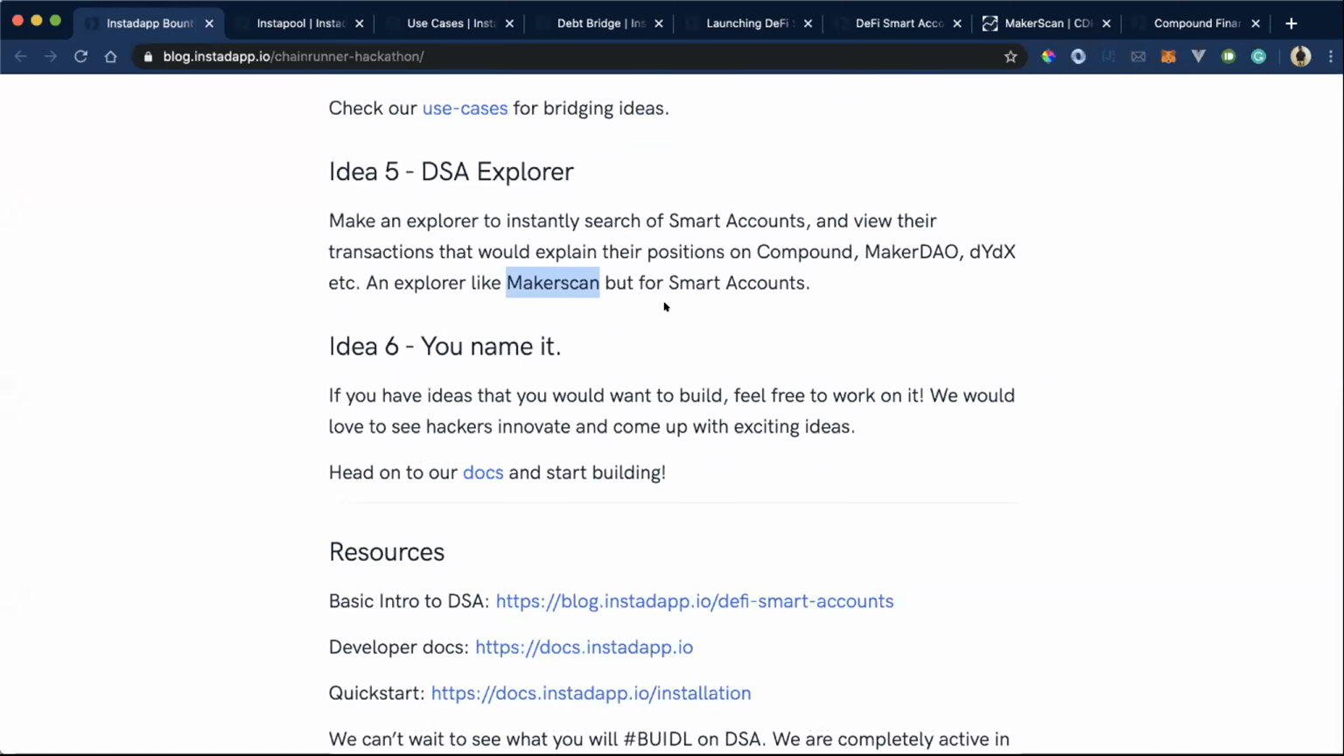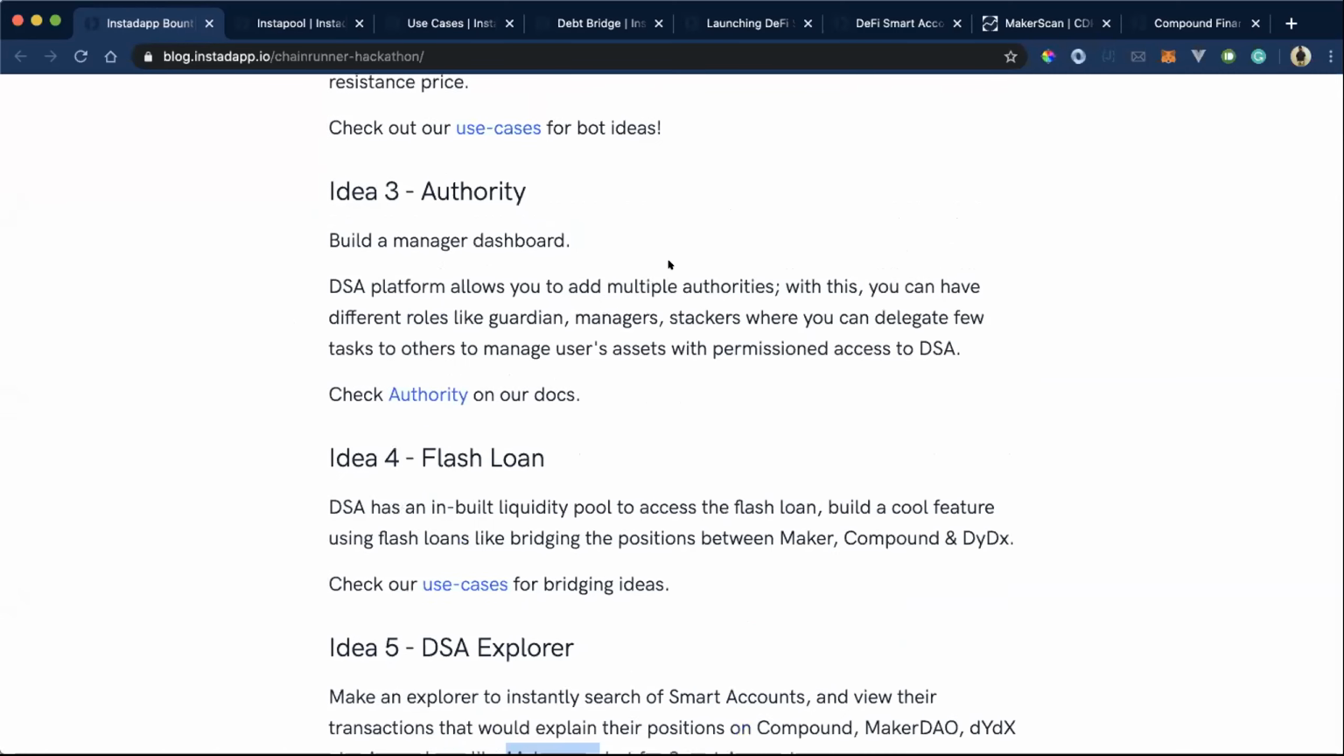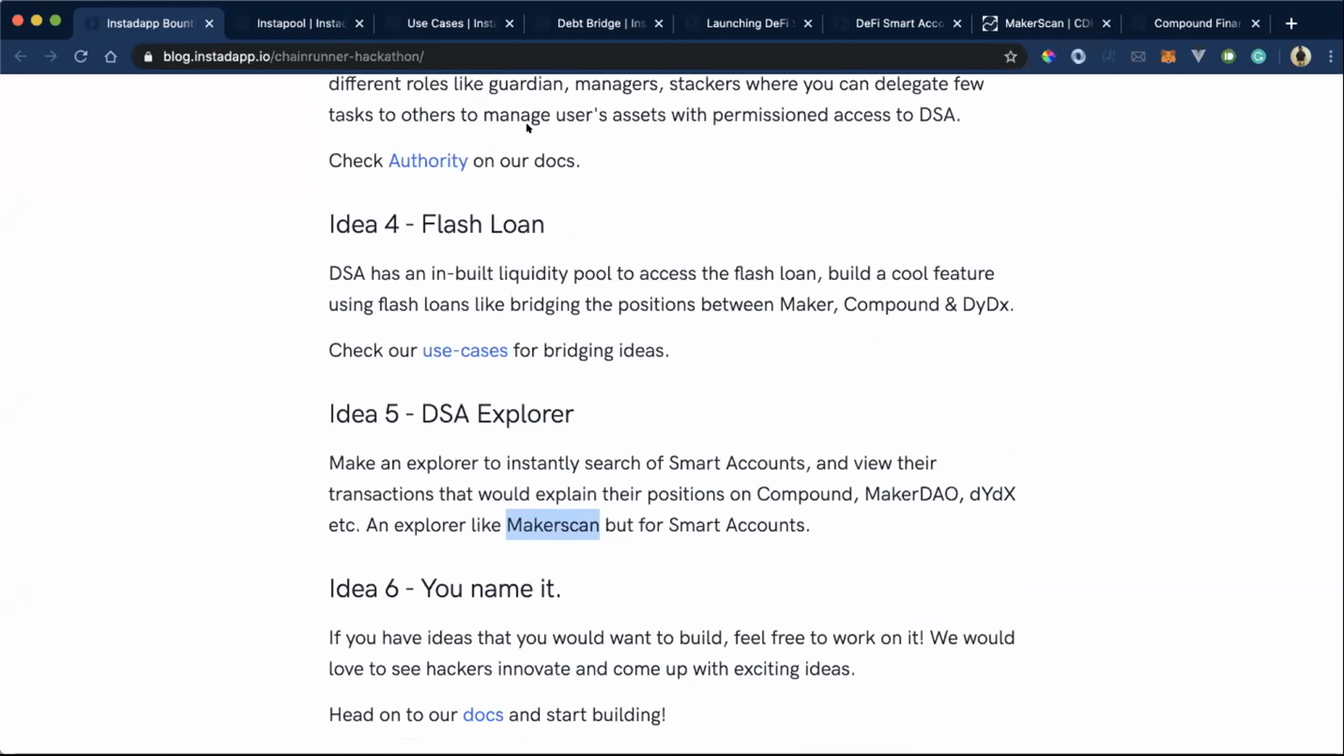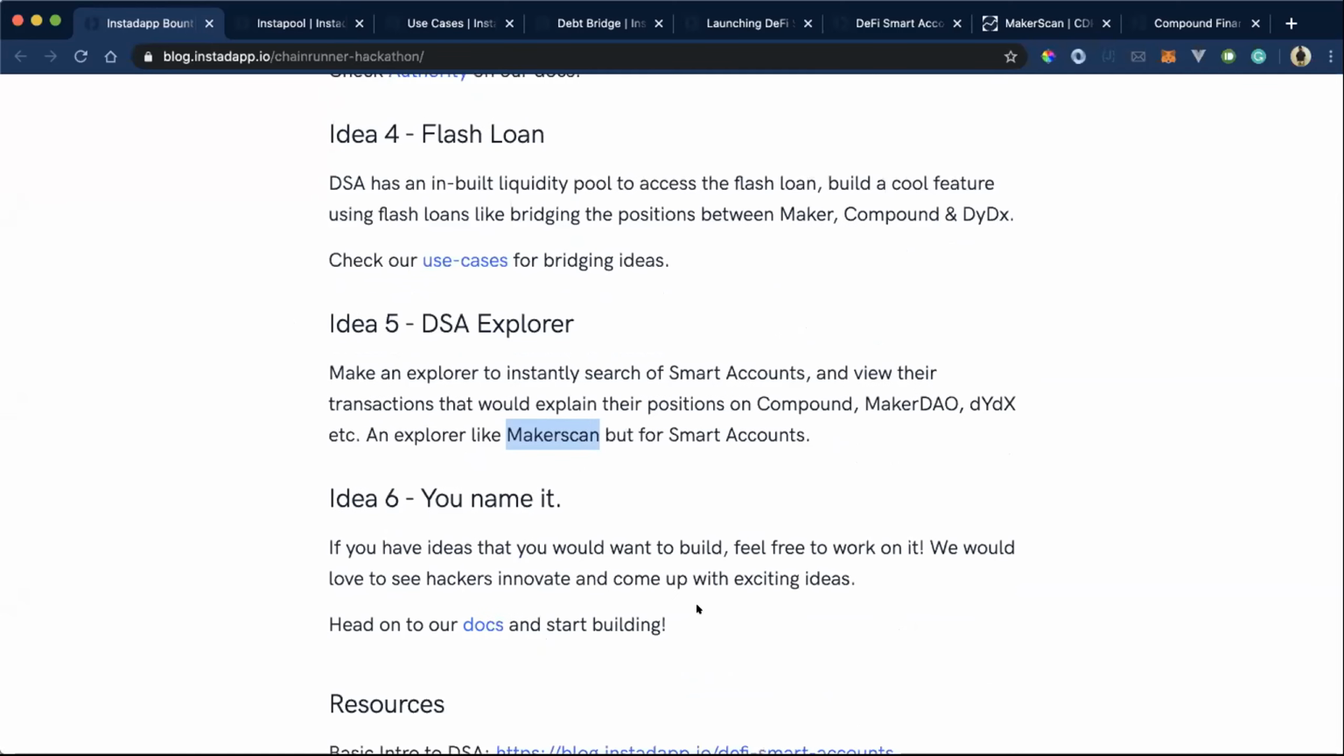And the last one, if you have any better idea than the top five ideas, you can build that.